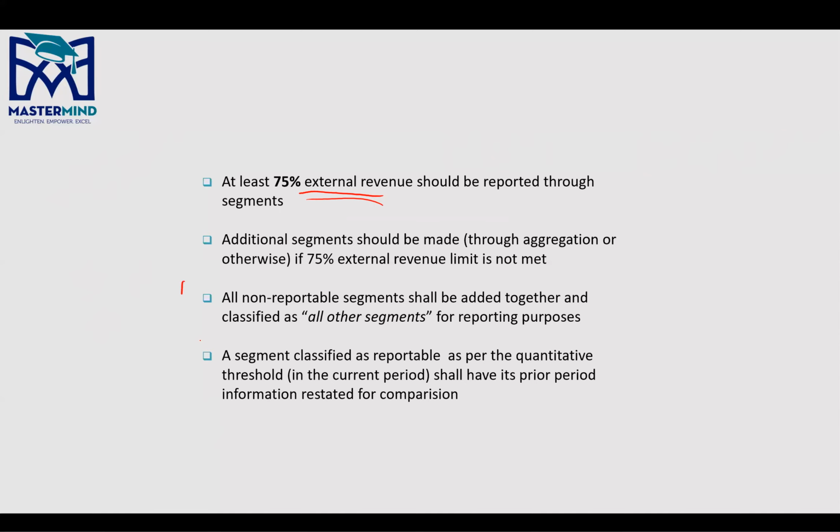Now this point, remember, you don't have to look at the aggregation criteria in this, right? Because obviously these are segments that cannot be reported because the aggregation criteria is not met.